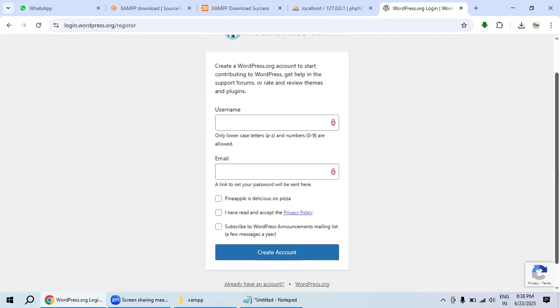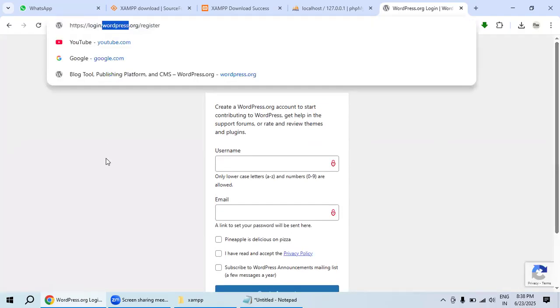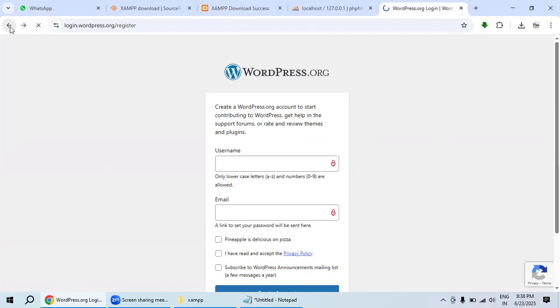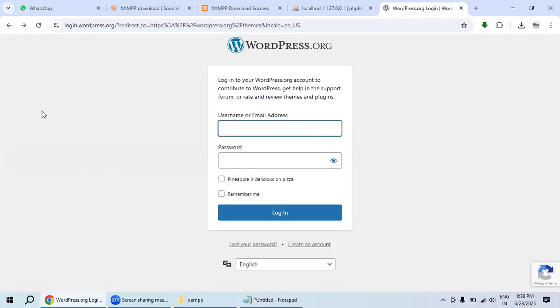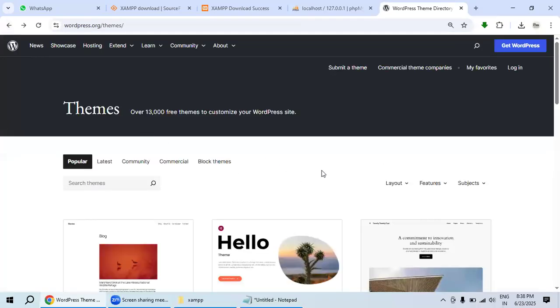You can create your account inside WordPress.org, and then you can log into that platform and post whatever themes, whatever plugins you developed. Did you understand?